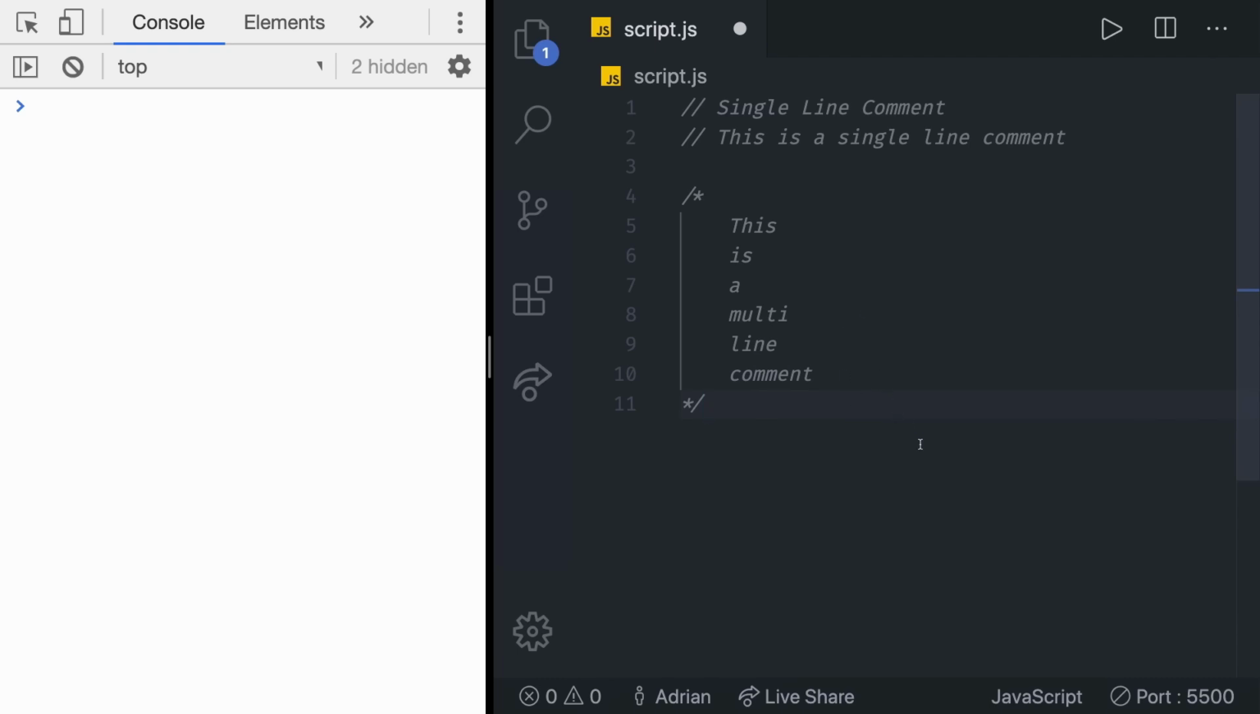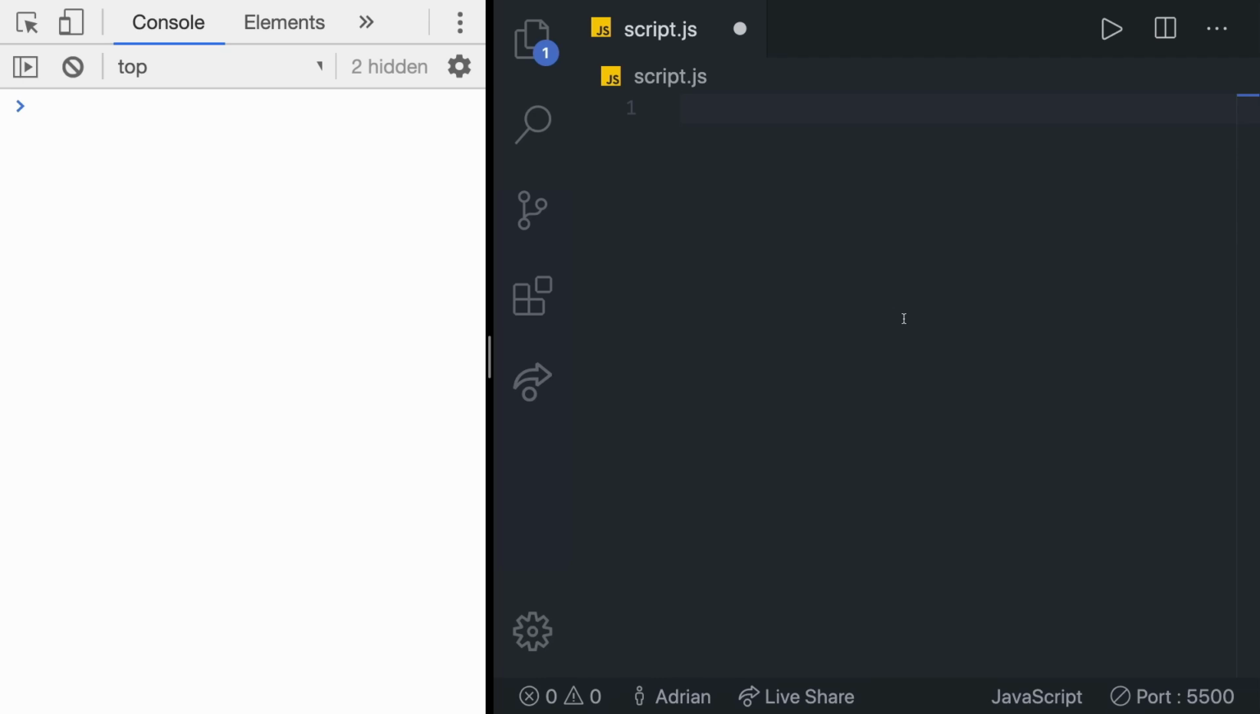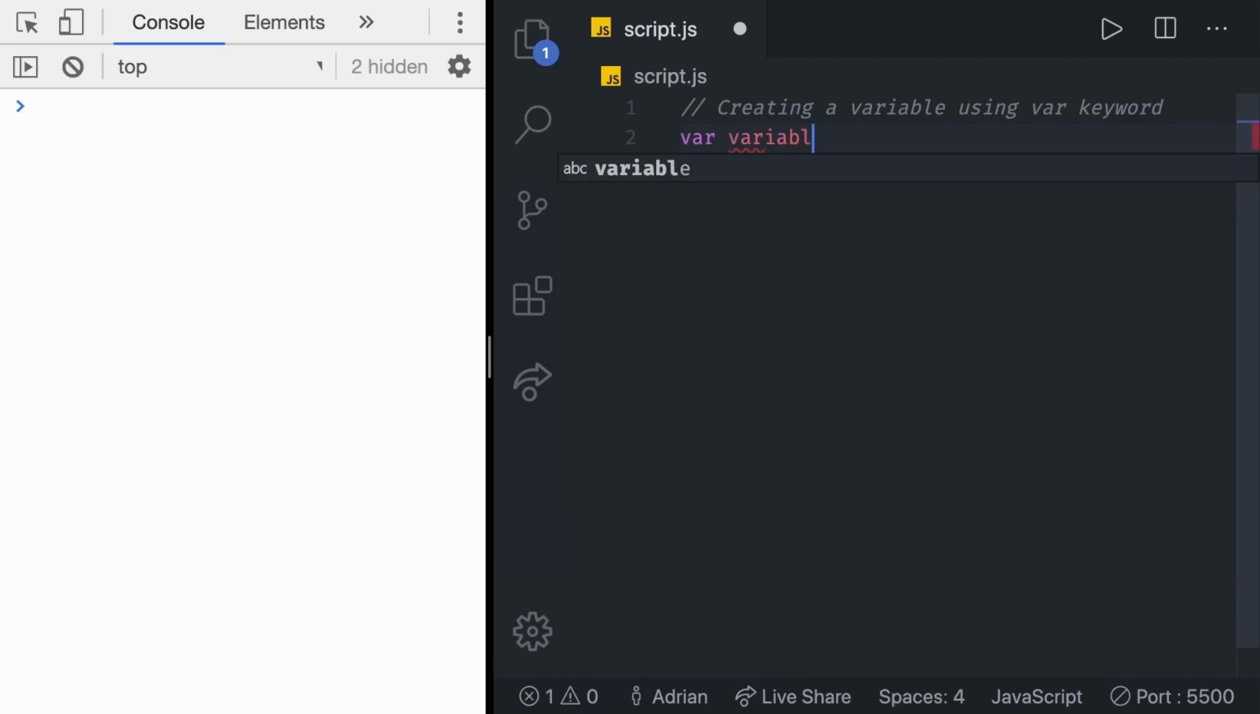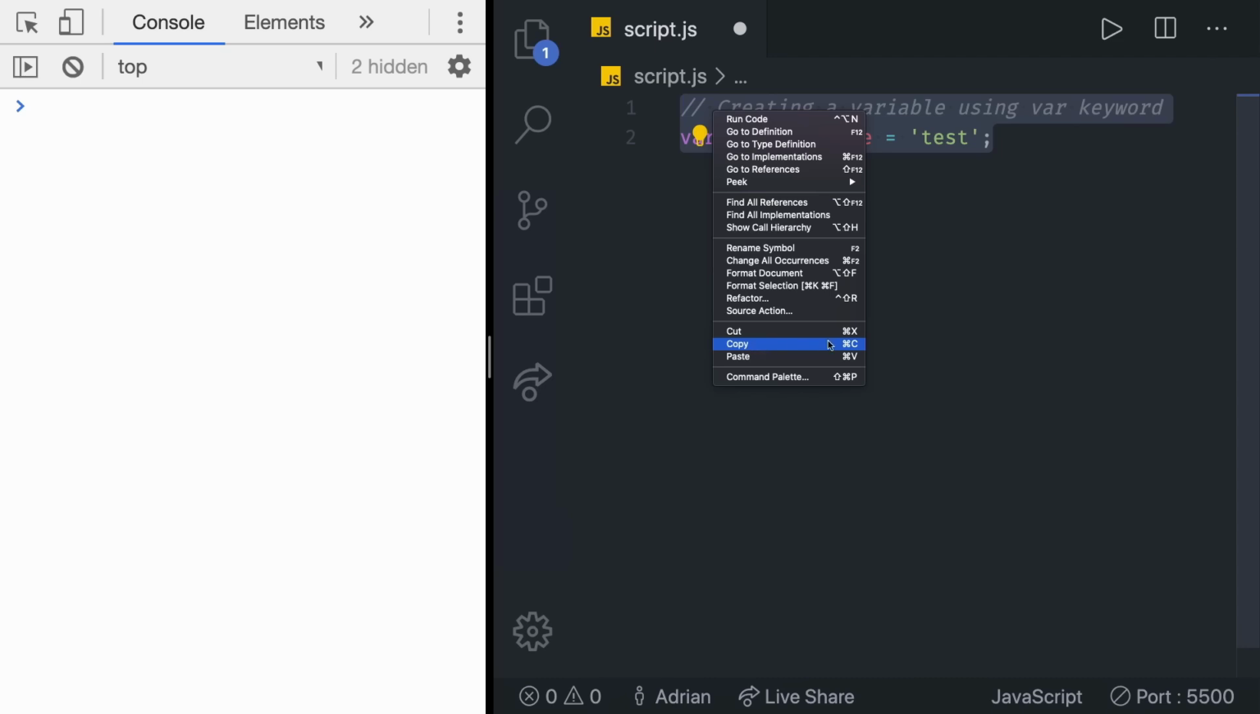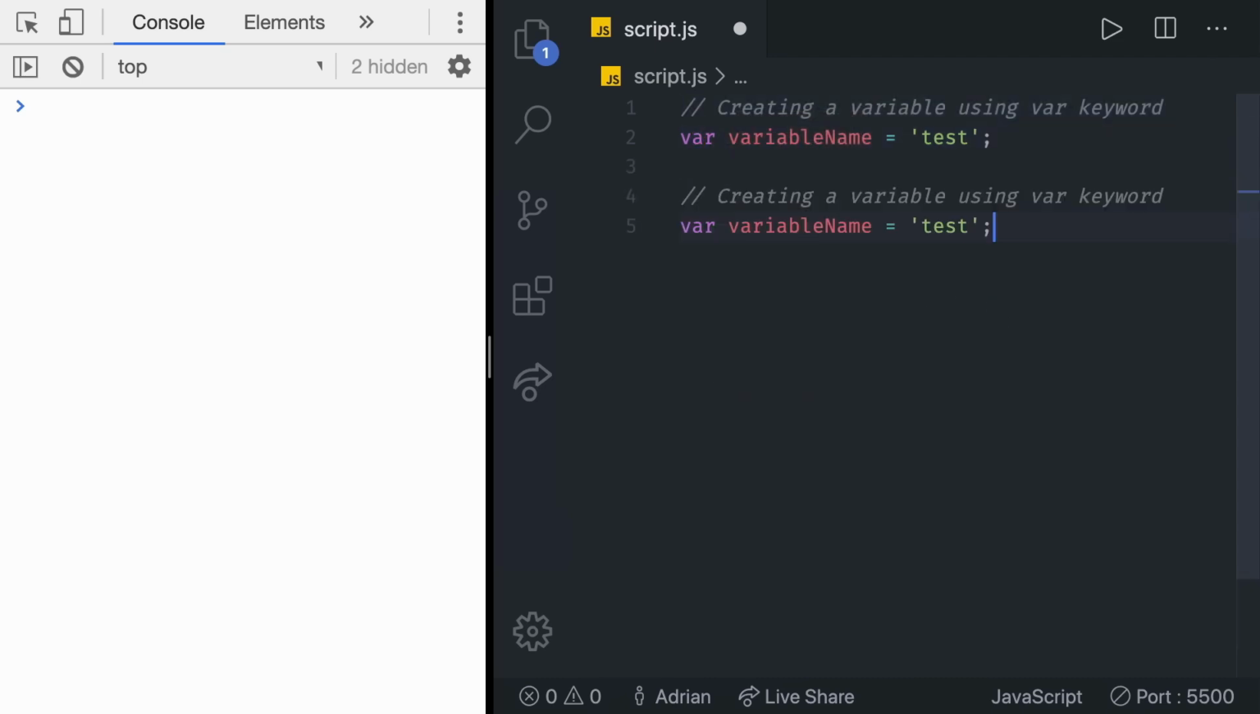To practice creating comments, we can delete this and then document what we learned about variables in the few previous videos. So I'm going to create a single line comment and say "creating a variable using var keyword," just like that. And in there, then we can say var, let's say the variable name is going to be equal to test. That's it. We just created a variable using the var keyword, and as you can see, the comment clearly explains that. Now we can copy this by selecting it, right-clicking it, and then clicking copy, or we can just say Command C and then Command V, or Control C and Control V if you're on Windows.